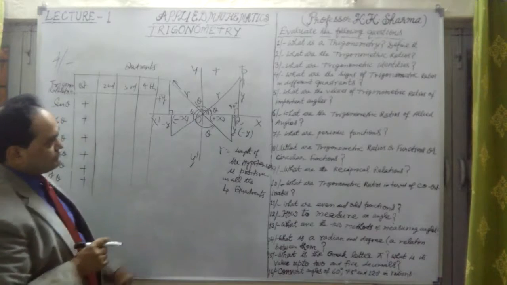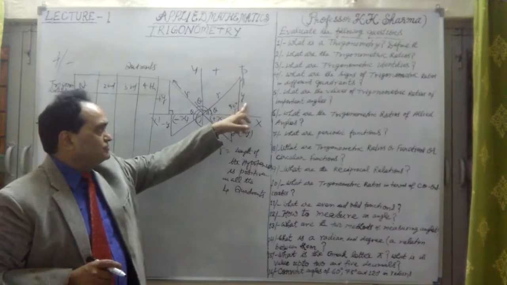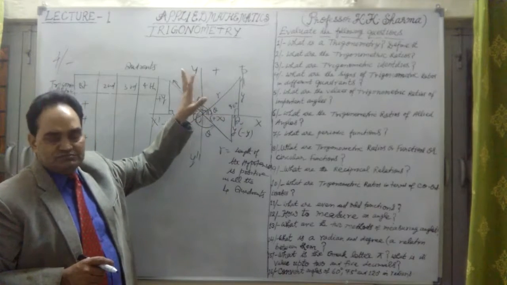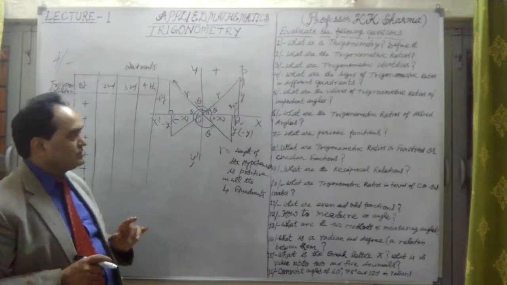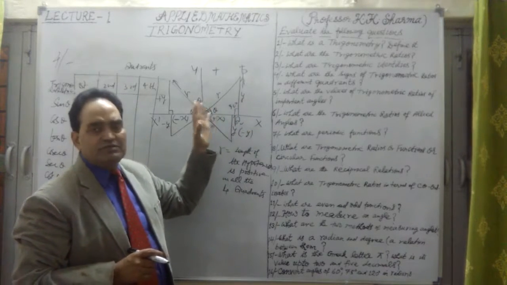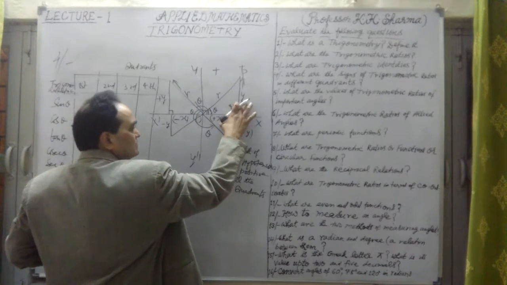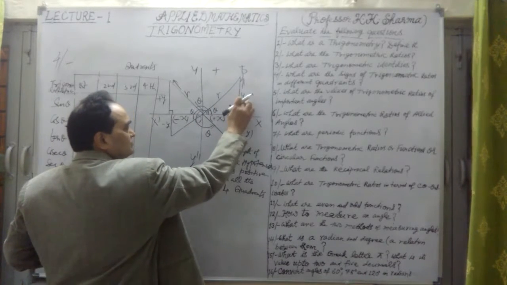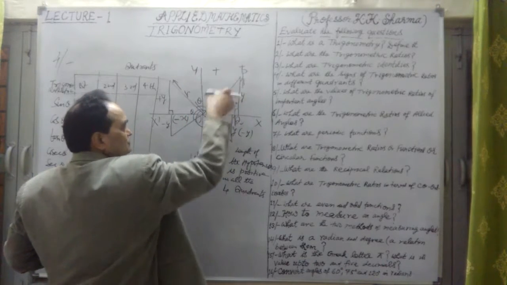Why? Because all the three sides are positive: y positive, x positive, r positive. r is positive in all the four quadrants we have taken. Only the x and y coordinates will be negative or positive, that we will discuss. In the first quadrant, x is positive and y is positive.